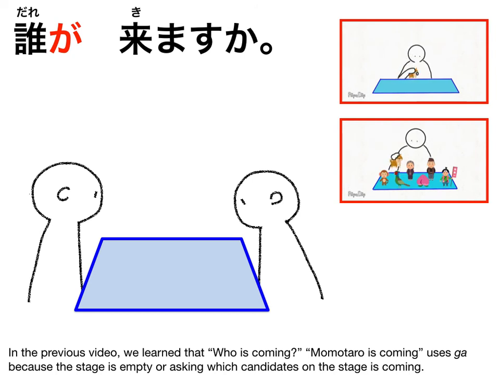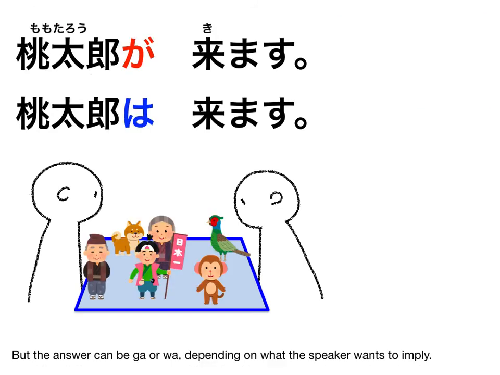In the previous video, we learned that "who is coming?" and "Momotaro is coming" use ga, because the stage is empty or because we're asking which candidate on the stage is coming. But the answer can be ga or wa, depending on what the speaker wants to imply.